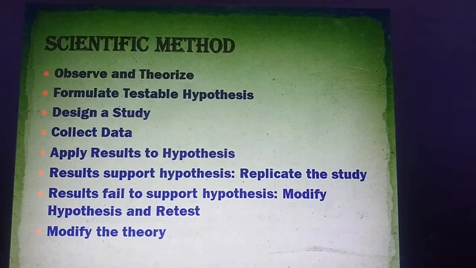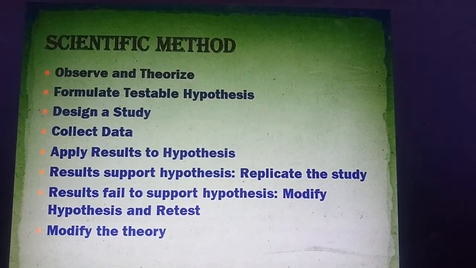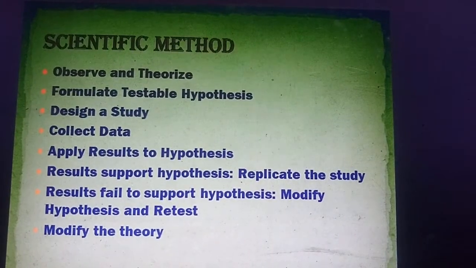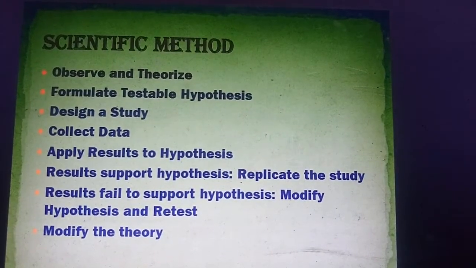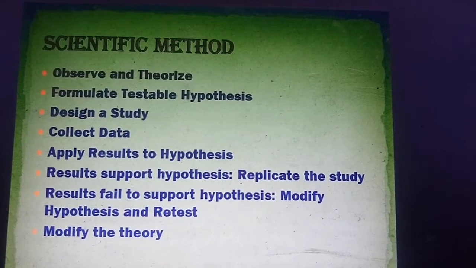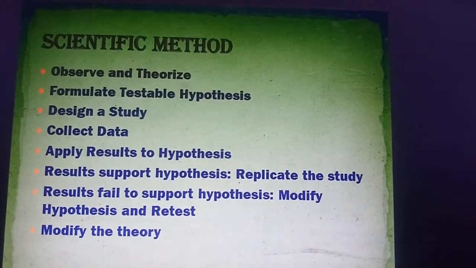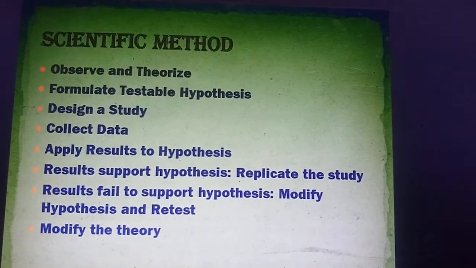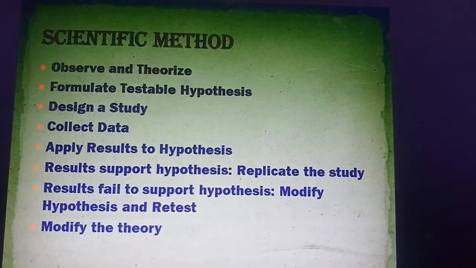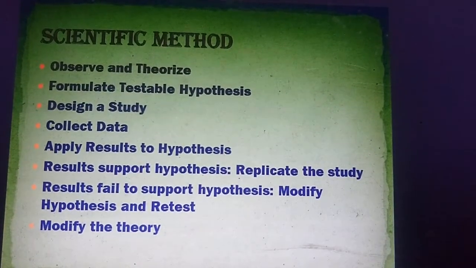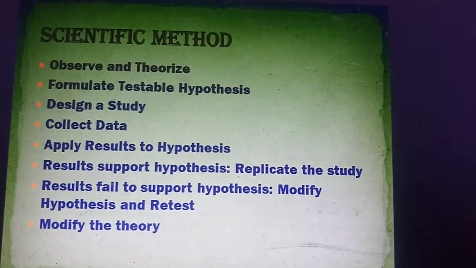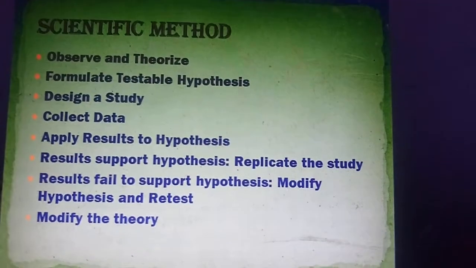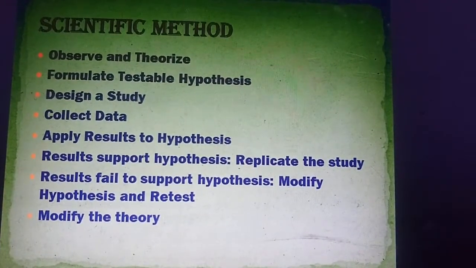Next thing is collecting data. Collecting data means we are having some instrument, we are having some tool, with that we are going to collect the data. For example, tool means let's say a thermometer. If we need to take a temperature, we use the thermometer. And again we apply the results to the hypothesis. We see whether these results are supporting the hypothesis or fail to support the hypothesis. So again we are modifying the theory and retesting it. So this is how the psychology concepts have been developed.